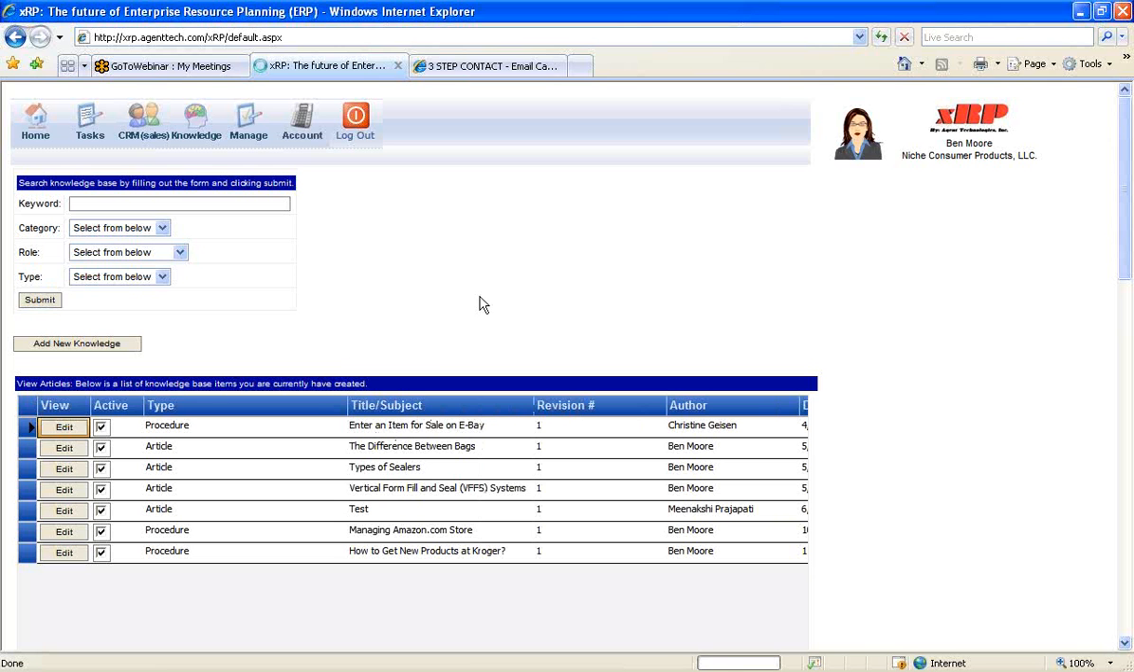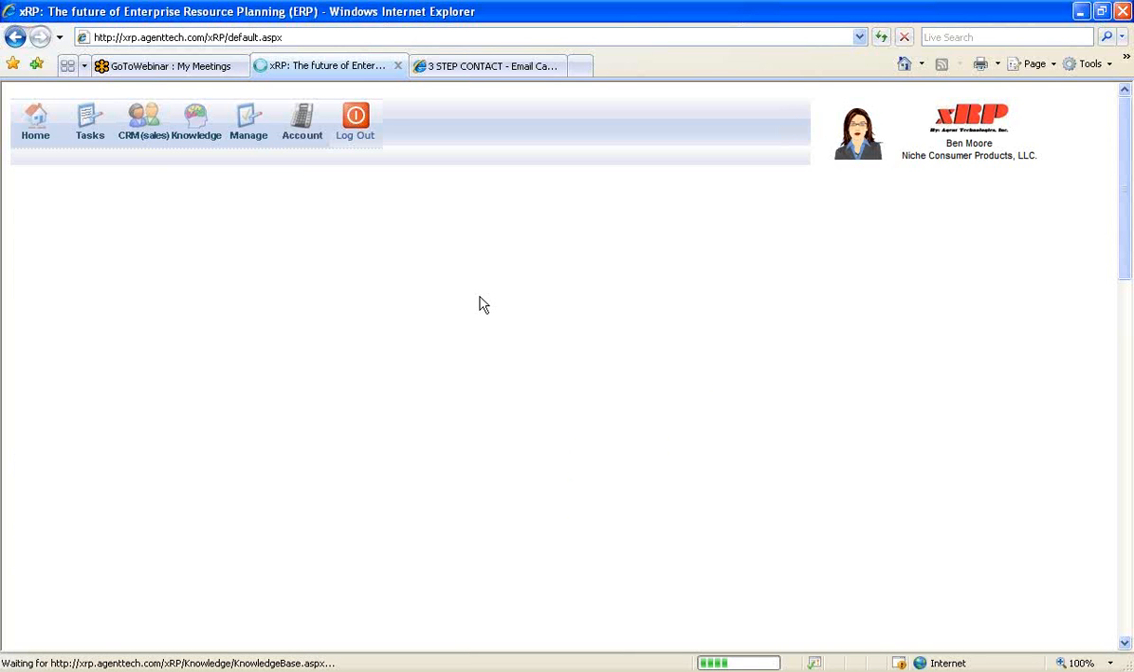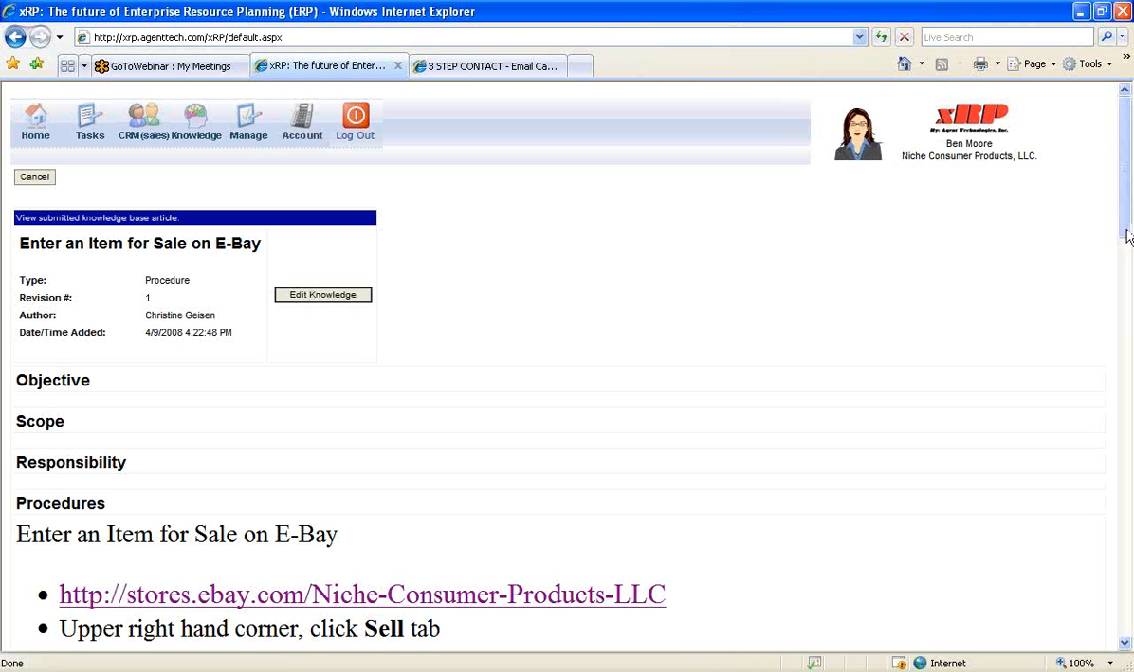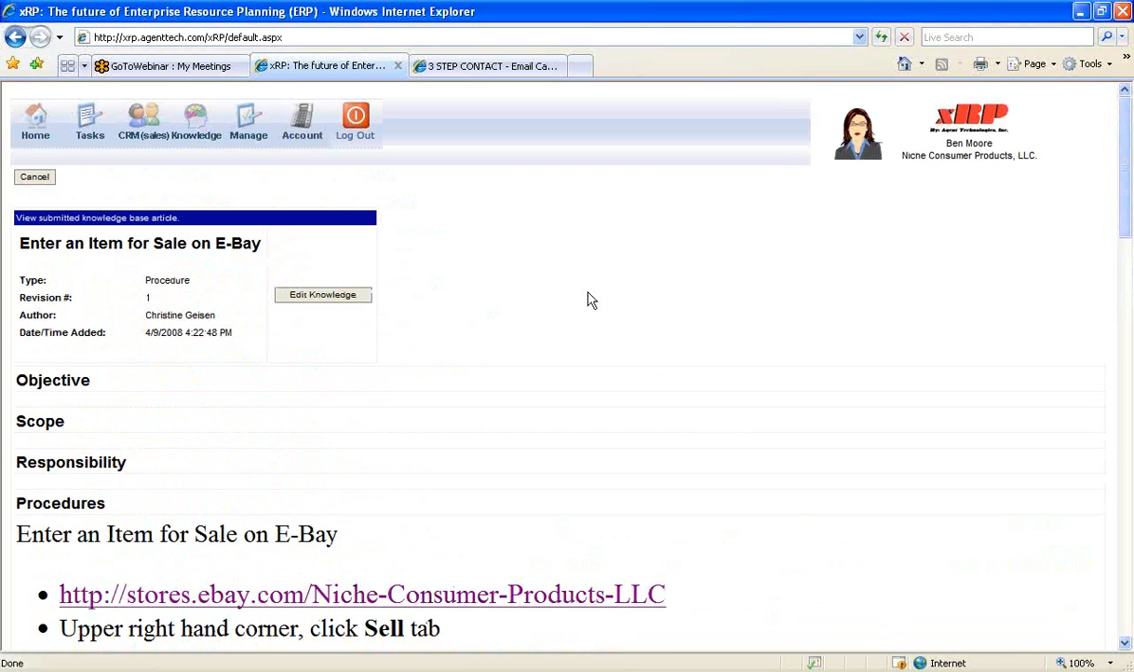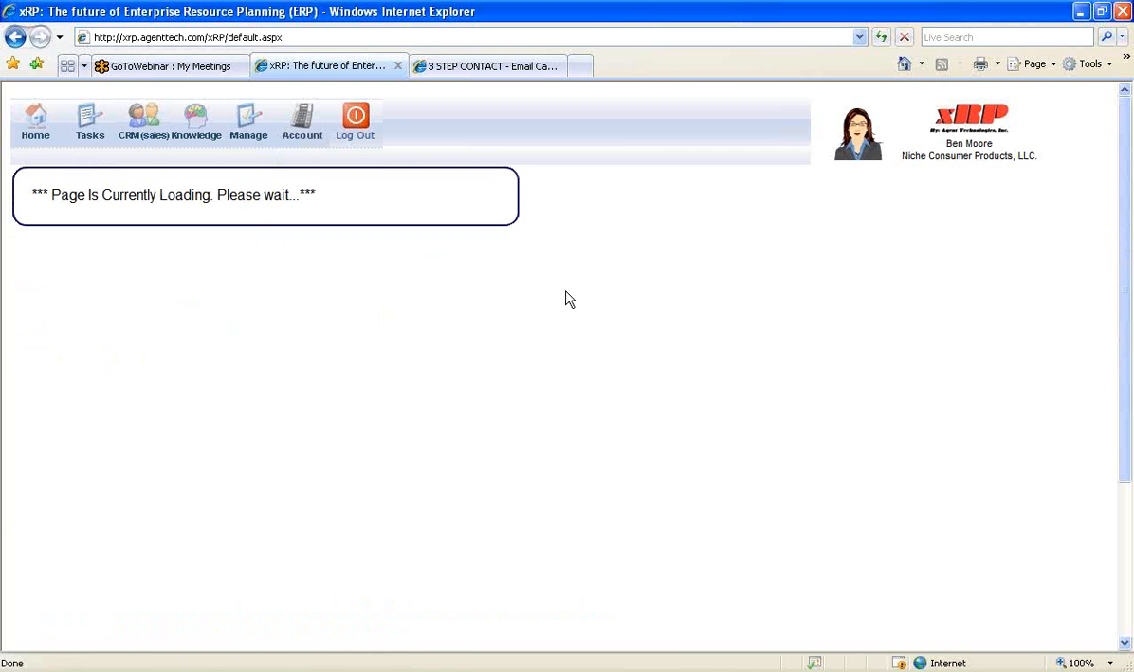So anyone in the niche consumer products company that has access to the knowledge base can look over and search this knowledge base and pull up a step-by-step procedure of how to add something to the niche consumer products eBay store. So it is very important to have these kinds of step-by-step procedures in all our different organizations.